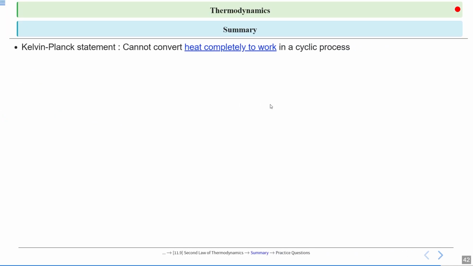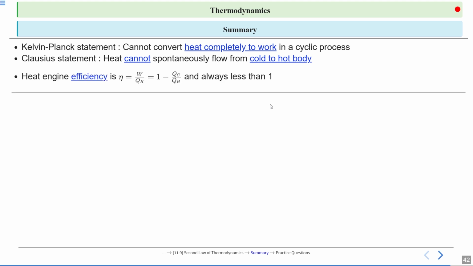Kelvin-Planck statement: no process can exist in which heat is completely converted to work in a cyclic process. Clausius statement: heat cannot spontaneously flow from a colder to a hotter body. Heat engine efficiency is eta equal to W upon QH, or 1 minus QC upon QH, always less than 1. More about the heat engine we will learn in the next lecture, Carnot engine.